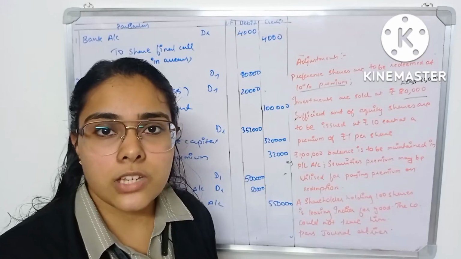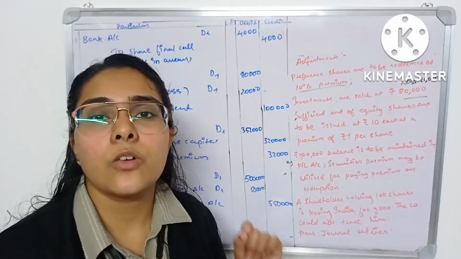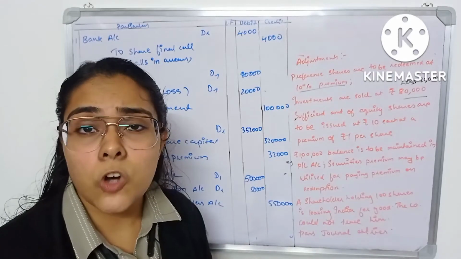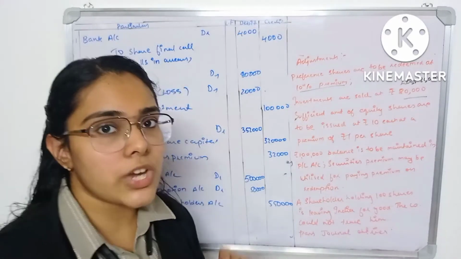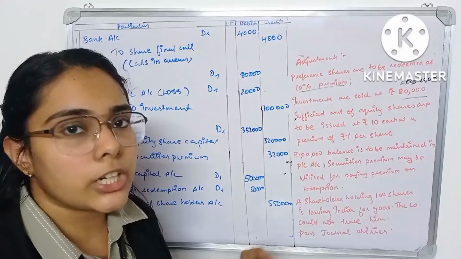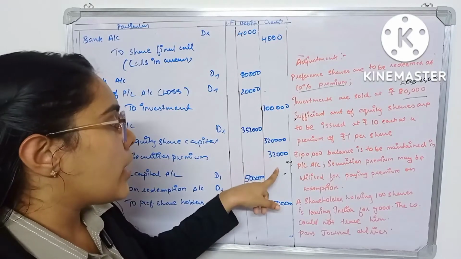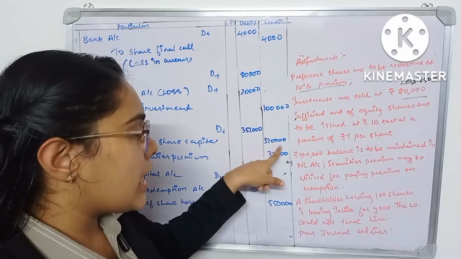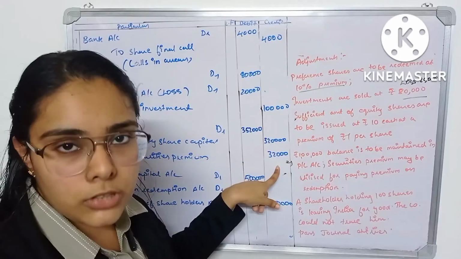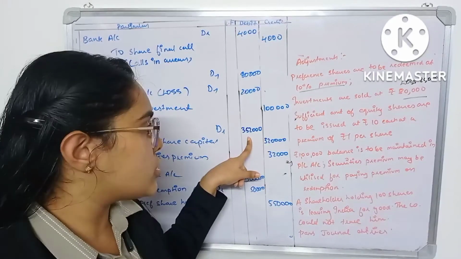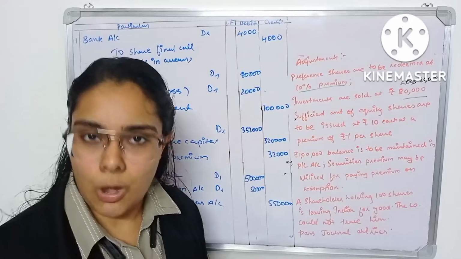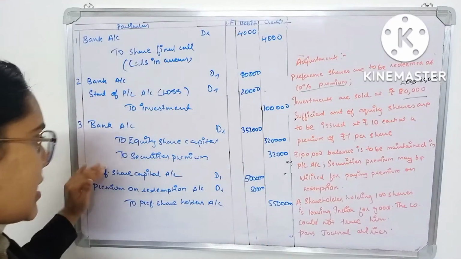And for 32,000 shares you are asked to collect 1 rupee premium. That means the total amount of premium will be 32,000 shares into 1 rupee, that will give you 32,000 as premium. Then if you add the 3,20,000 plus the premium amount 32,000, you will get the total value of shares issued, which is 3,52,000. So that is the third entry.